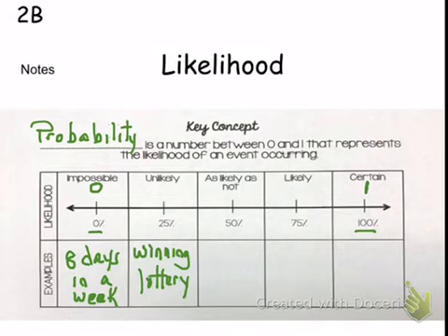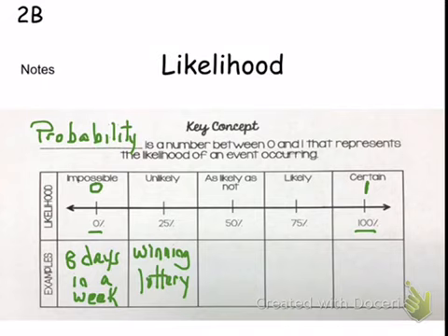Something that's likely to happen, you'll wear shorts in the summer. And something that's certain that is going to happen, you will go to school at some point during a school year.